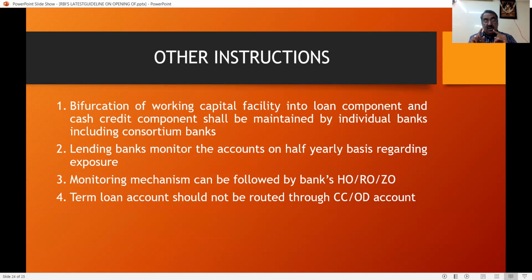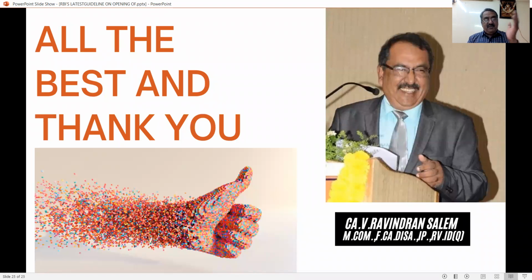Even so, funds can be transferred from CC to the term loan towards payment of EMI installments, but there should be sufficient credit in the cash credit. But there should not be any debit other than the loan sanction, interest and charges in the term loan. Here, the RBI circular has clearly stated that the term loan amount should not be routed through CC and OD. So as an auditor, you have to see all this because this is a very, very important thing. This is what I wanted to say about the importance of the RBI's circular.